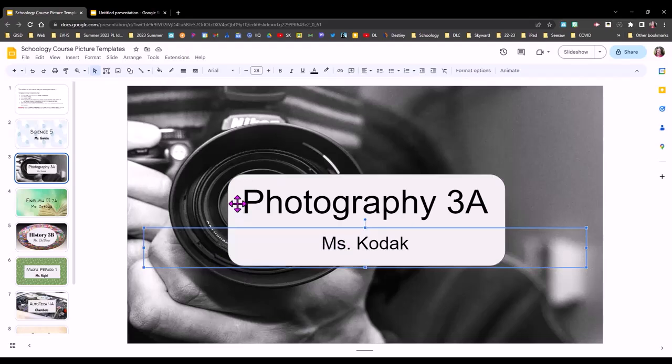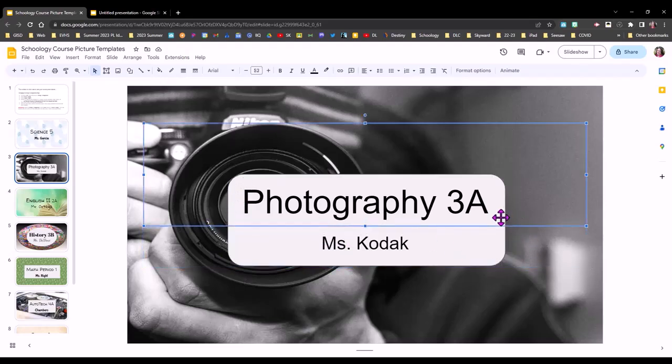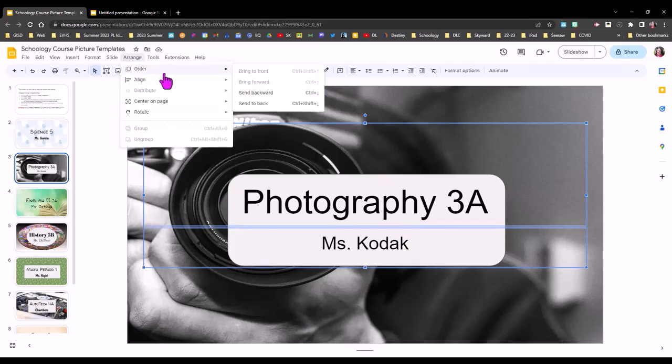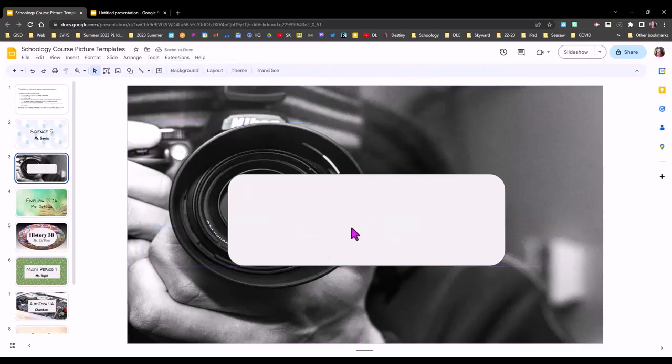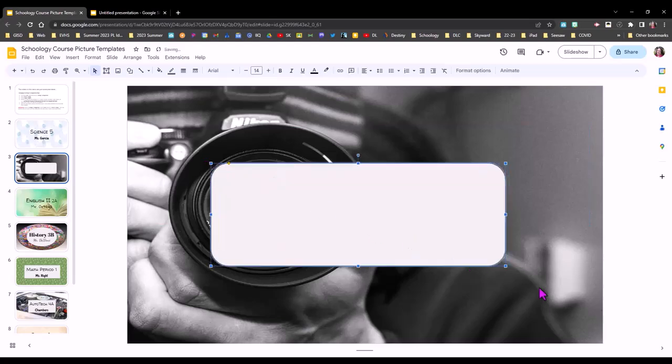If I need to adjust that background photo at all, it's sometimes hard to grab hold of it once it's in the back. So sometimes what you have to do is select your two text boxes and go to Order, Send to Back. That brings my oval up more, or my rounded rectangle,